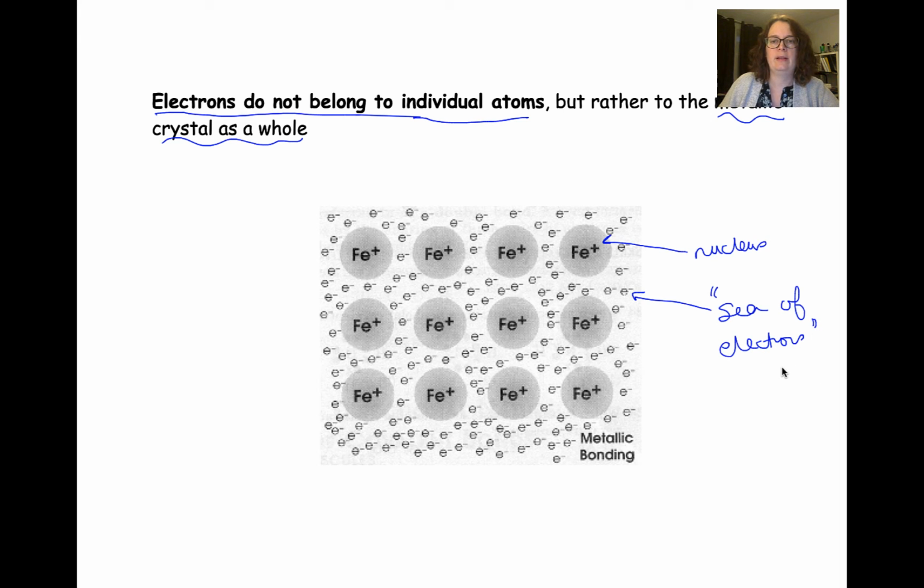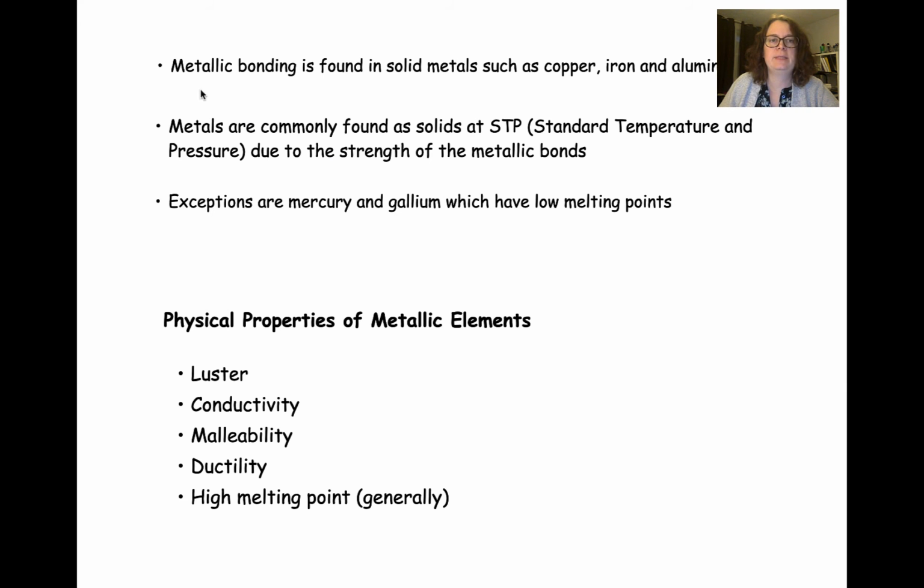So those electrons are being shared between all of the nuclei in here, moving around all over the place, and getting our atoms to a more stable electron configuration. It's not a full loss or gain, and it's also not a full share, so it's its own special type of bonding. And we see this metallic bonding in solid metals like copper, iron, and aluminum.